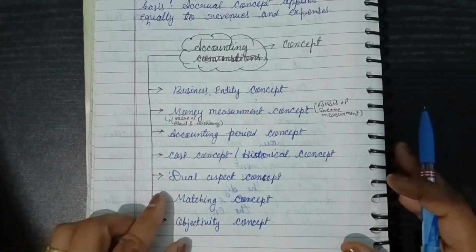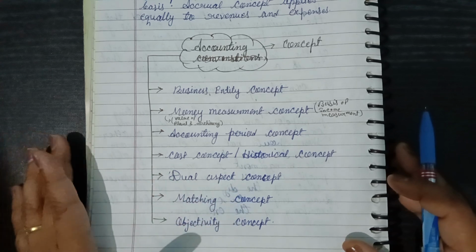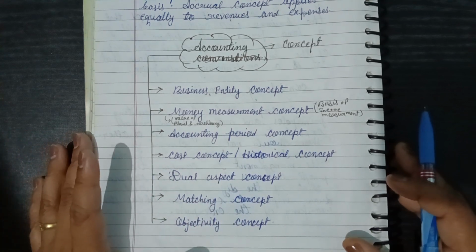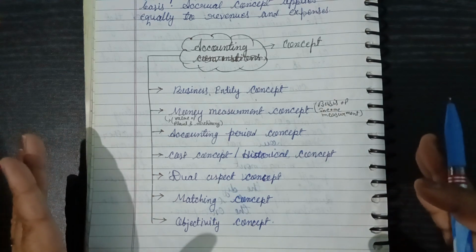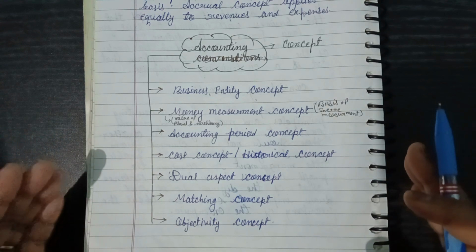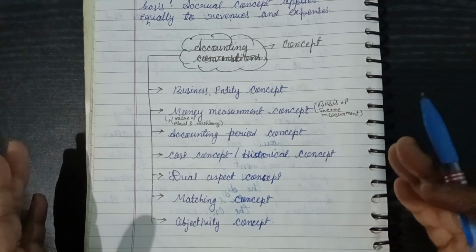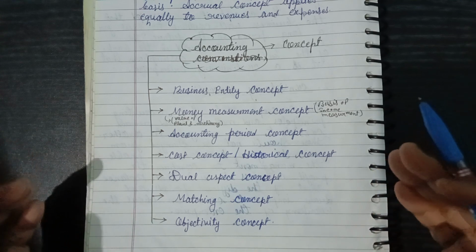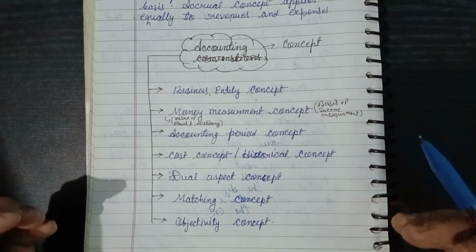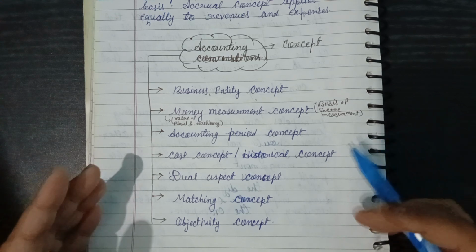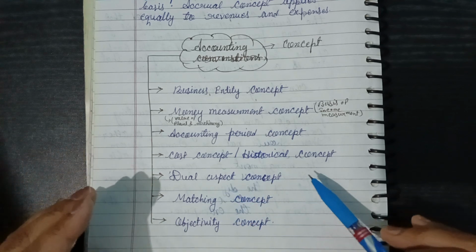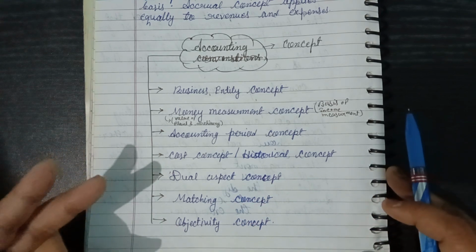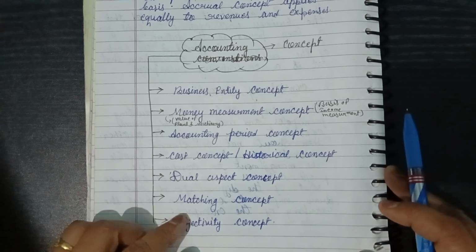Next is the dual aspect concept. The dual aspect concept says that every transaction affects two sides. If we write something on the debit side, then definitely something else will come on the credit side. So the dual aspect concept means every transaction affects two accounts.